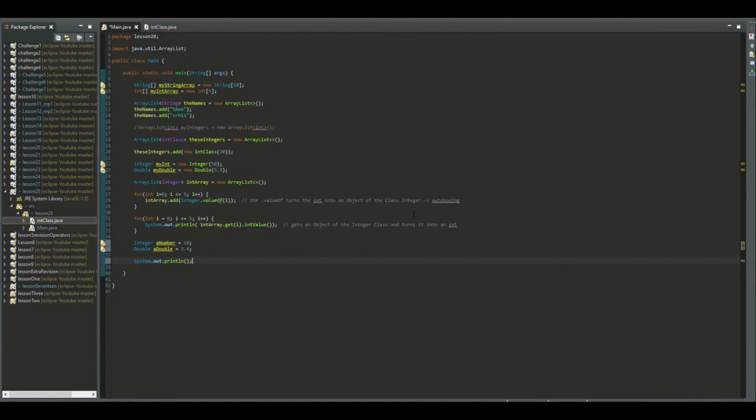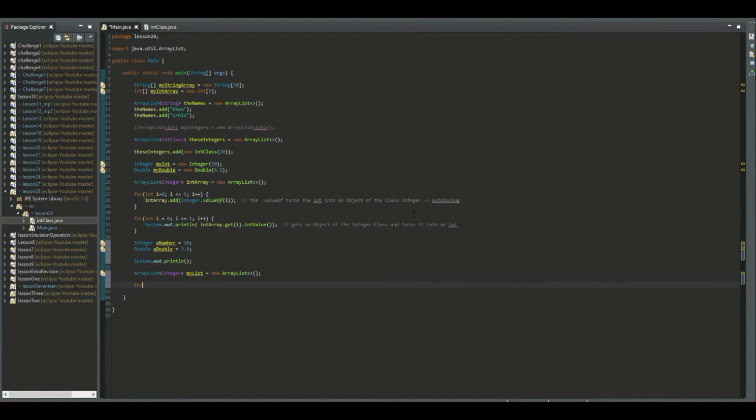Let's leave an empty line, and then I will also demonstrate it, because it's really a lot easier than it seems. Create an ArrayList here.